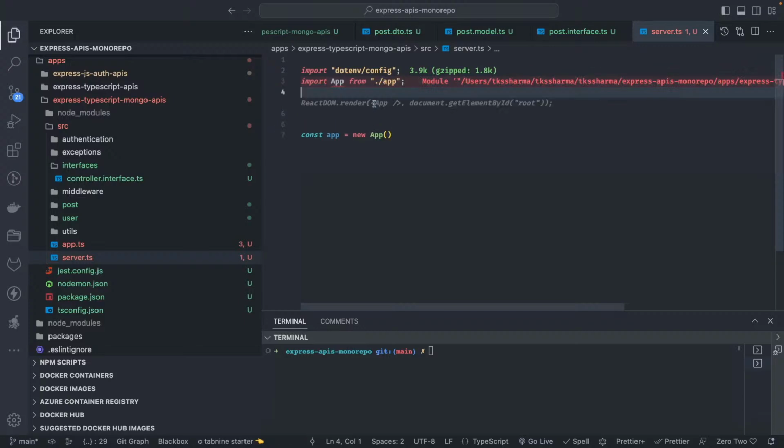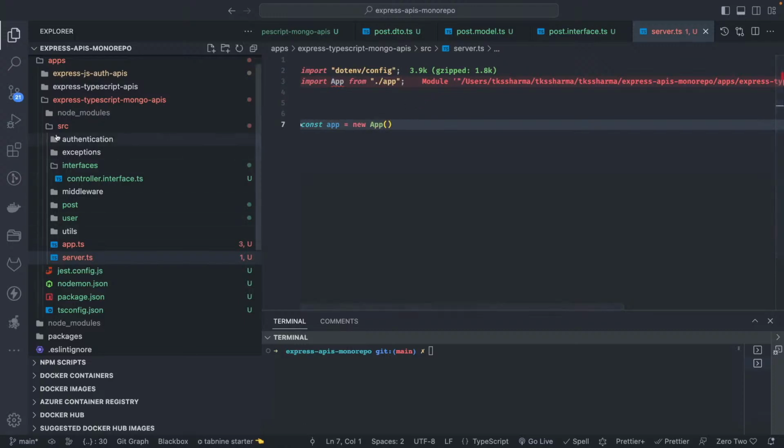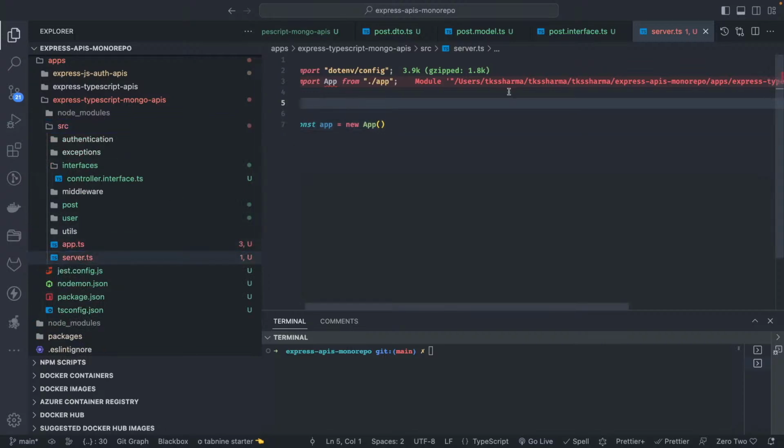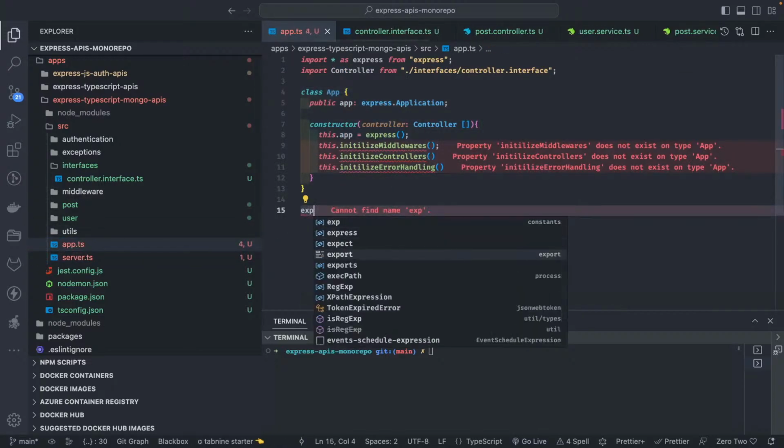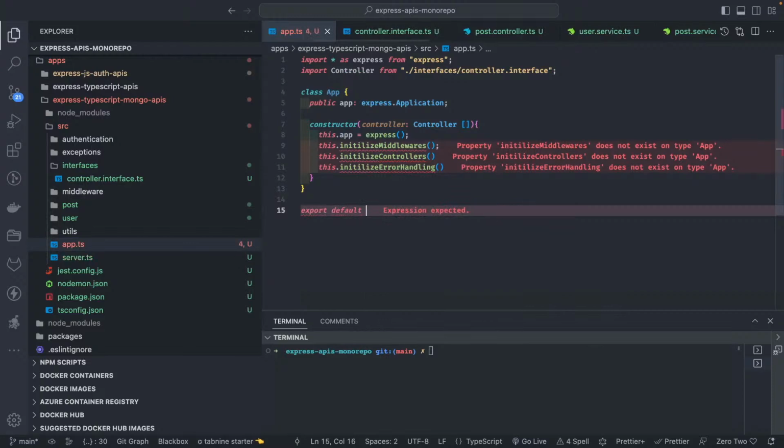What happened? App.ts, everything is inside source, server.ts, import app. There's no default export. Okay, I will add it. Export default App. Now I think it's good.